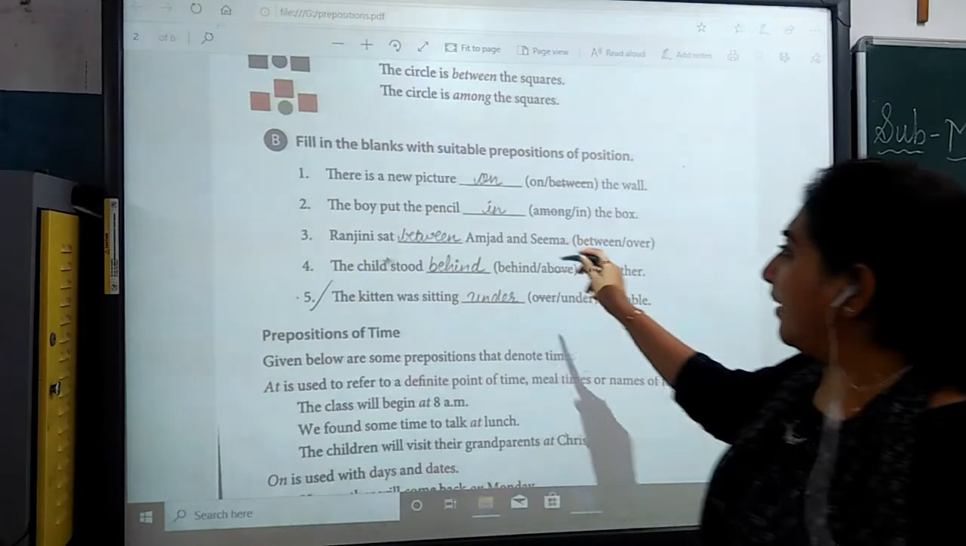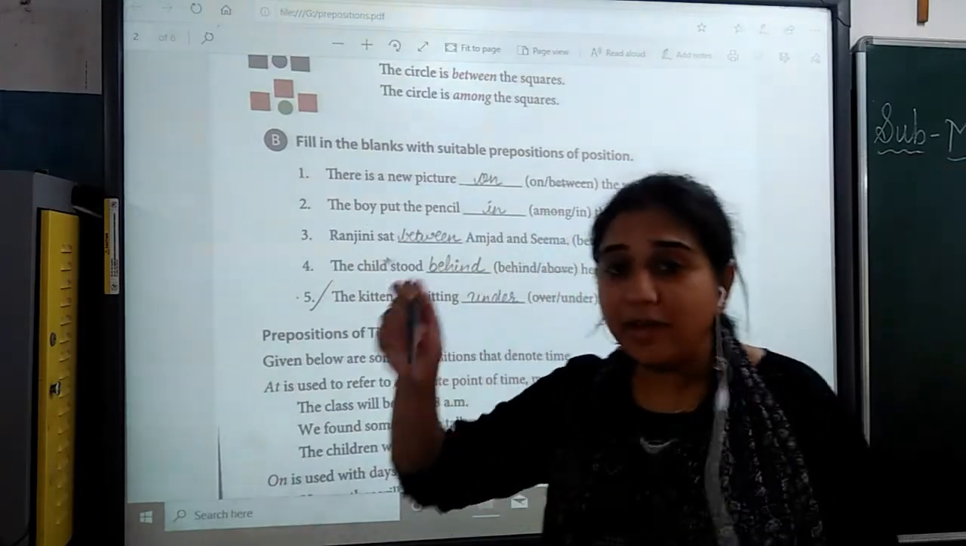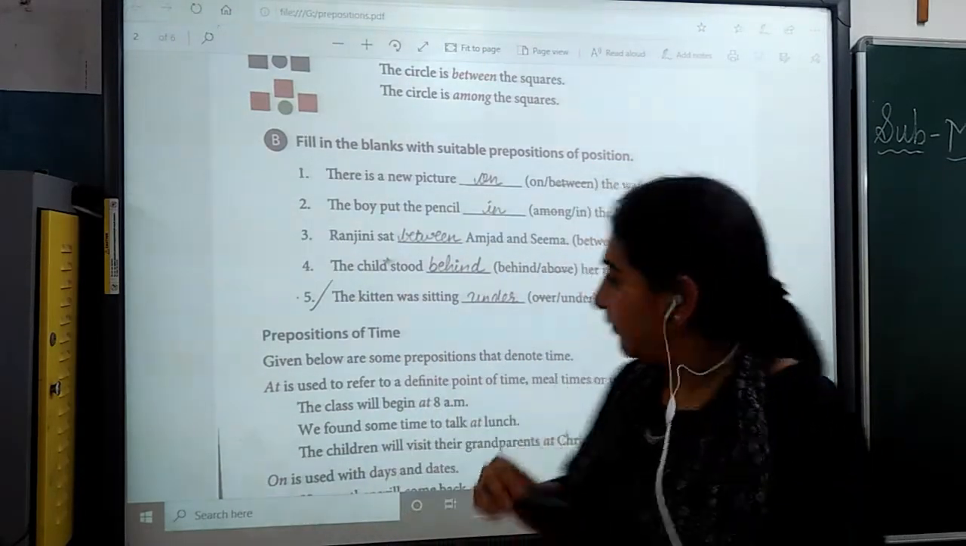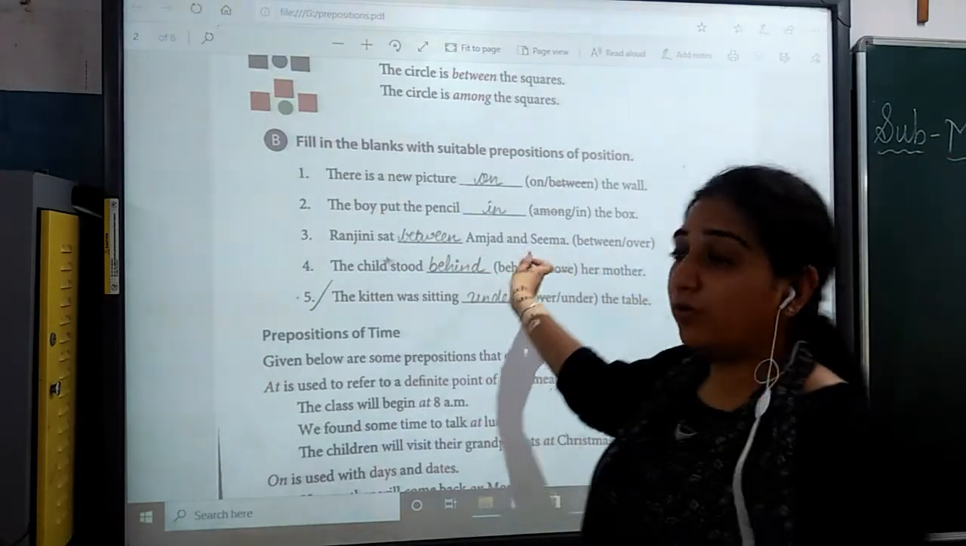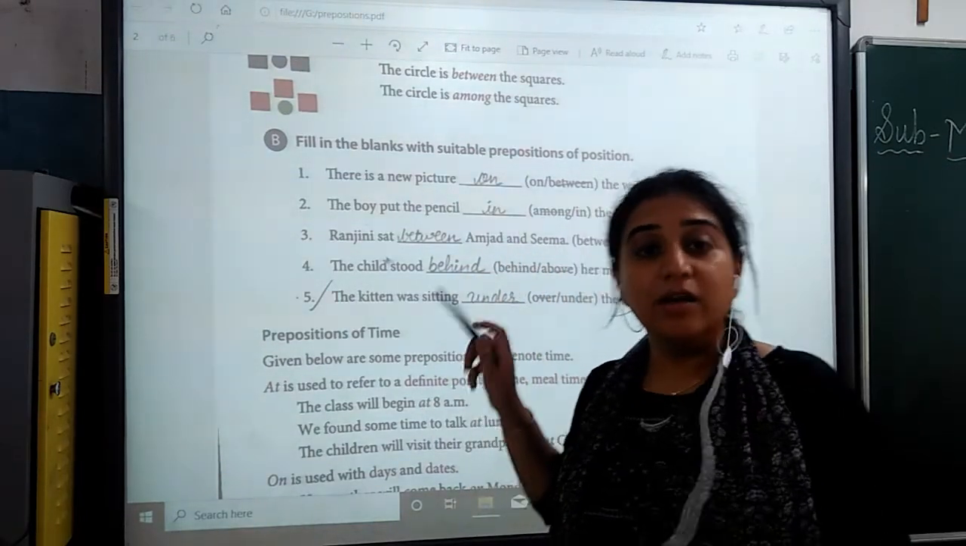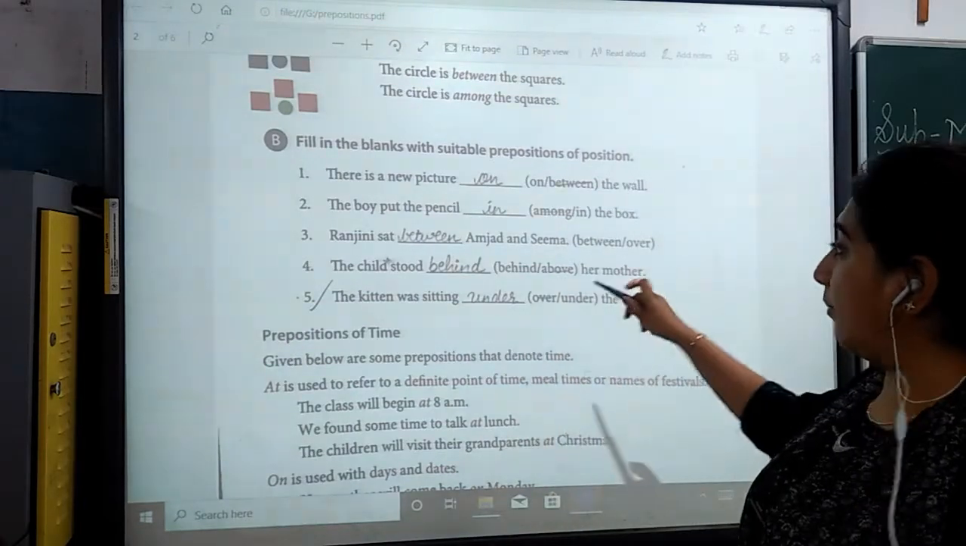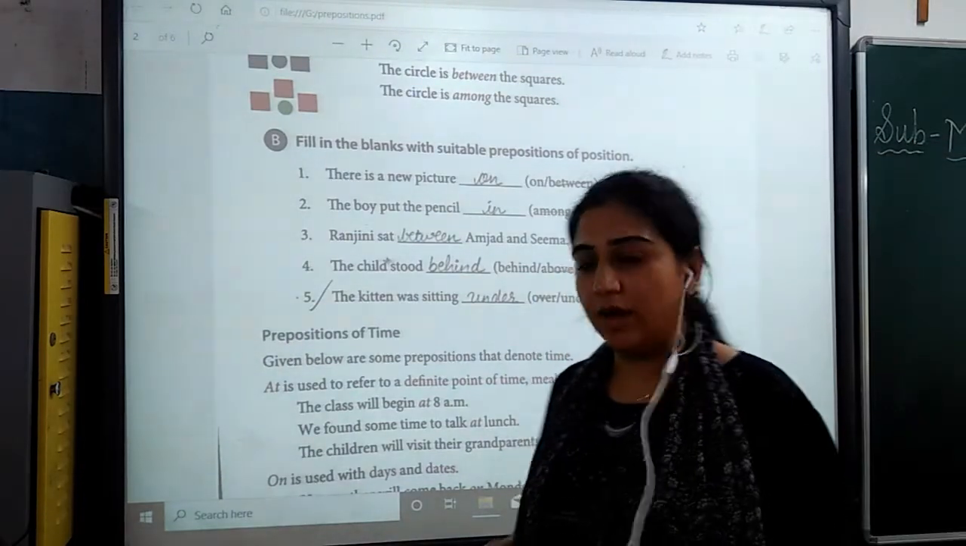The boy put the pencil dash the box. In the box. Box के अंदर डाली. Rajni sat dash Aman and Seema. दो जनों के बीच में means between. Rajni sat between Aman and Seema.